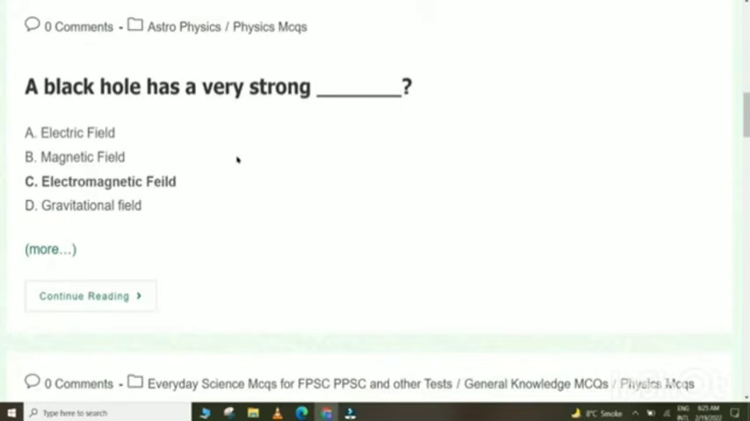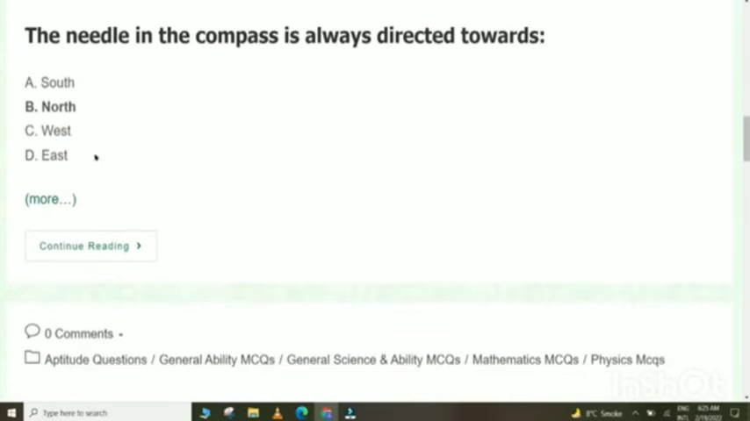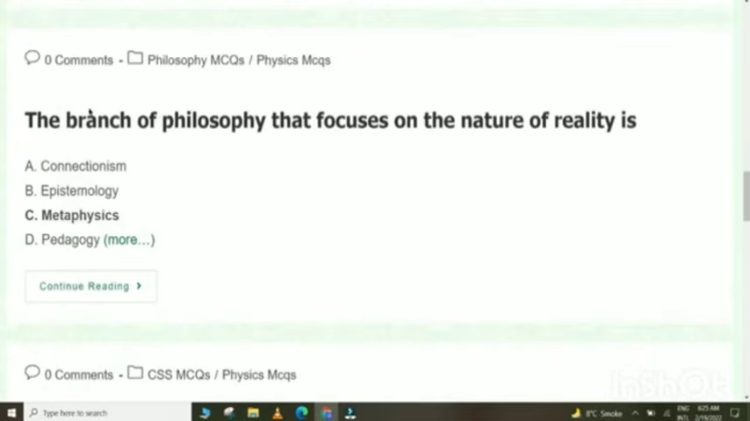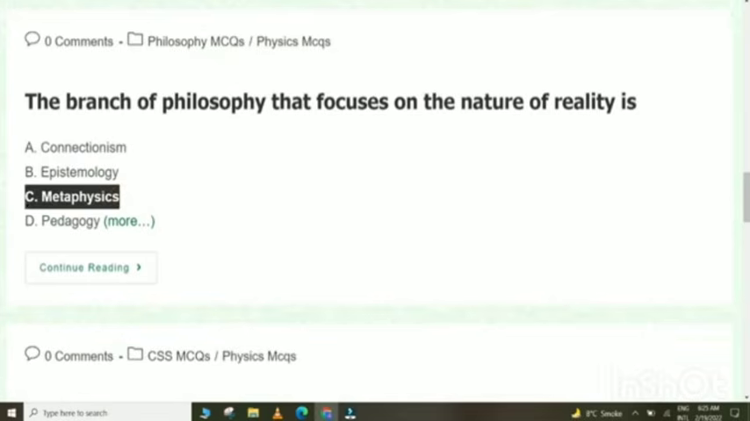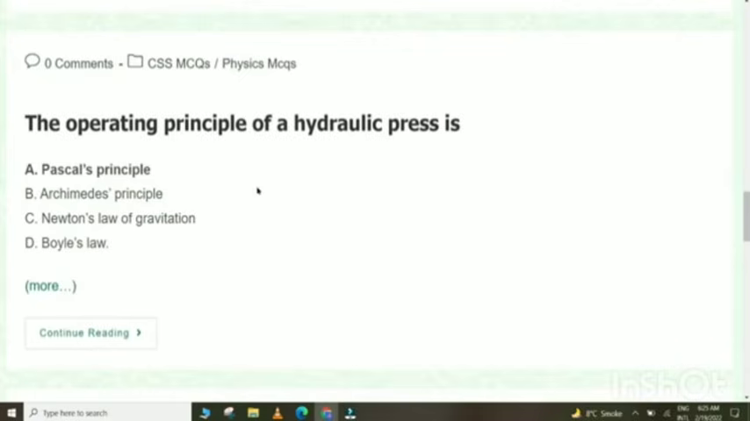A black hole has a very strong gravitational field. The needle in the compass is always directed towards north. The branch of philosophy that focuses on the nature of reality is metaphysics. The operating principle of a hydraulic press is Pascal's principle.